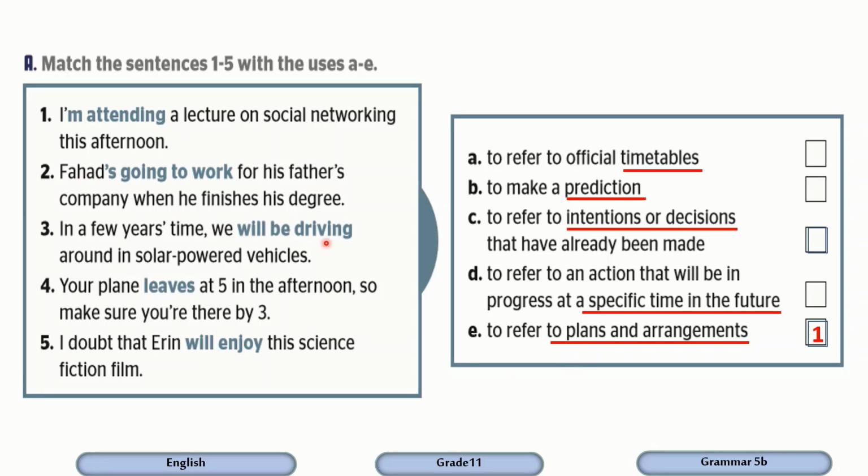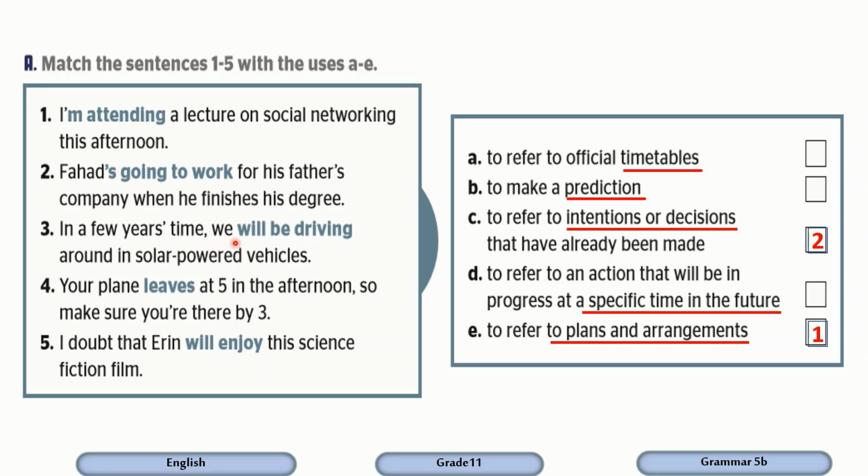Number 2, Fahad's going to work for his father's company when he finishes his degree. So he hasn't finished yet, but he has already made this decision. Very good. It refers to intentions and decisions that have already been made.